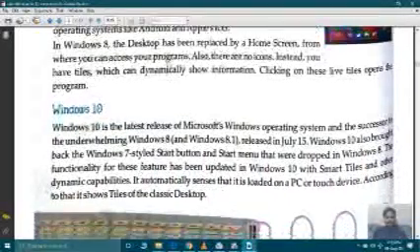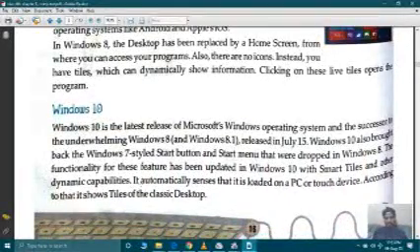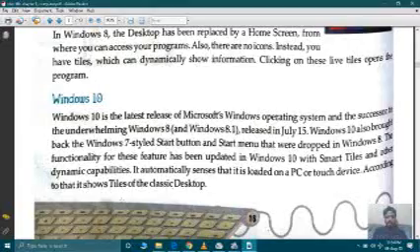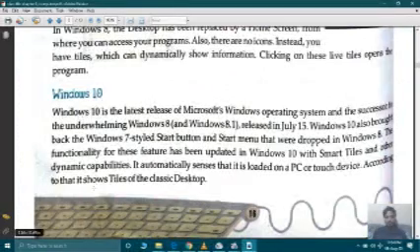If we talk about Windows 10, Windows 10 is the latest released Microsoft Windows operating system and the successor to the underwhelming Windows 8, or you can say their upgraded version Windows 8.1, which was released in July 15. Windows 10 also brought back the Windows 7 style start button and start menu that were dropped in Windows 8. The functionality for these features has been updated in Windows 10 with the smart tiles and other dynamic capabilities. It automatically senses whether it is loaded on a PC or touch device. According to that, it shows tiles